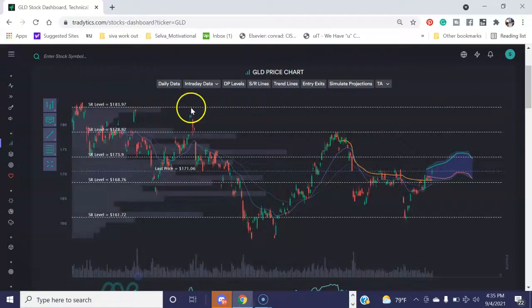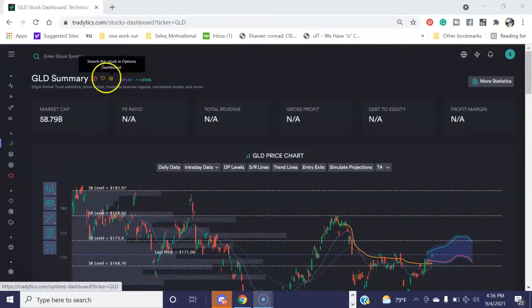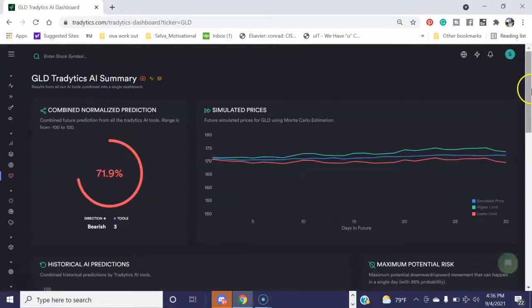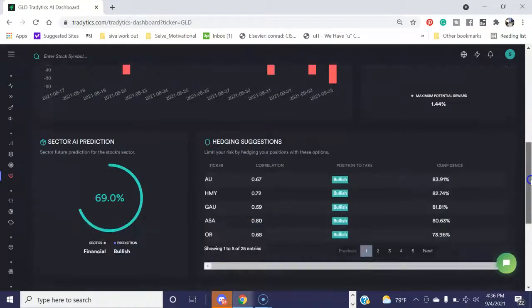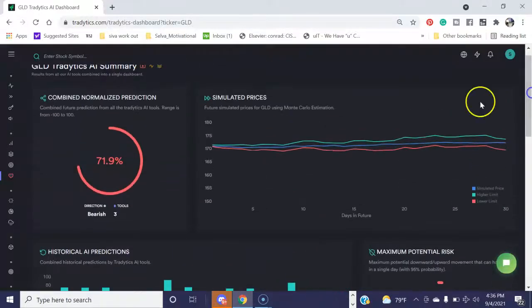So now let's look at AI. Prediction is 71% negative, right? So down, but sector prediction is 79%. So AI is negative, but options and technical analysis is positive.